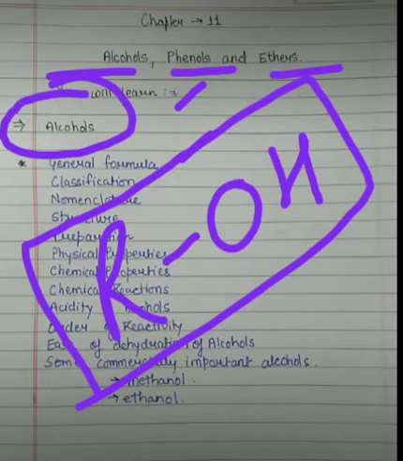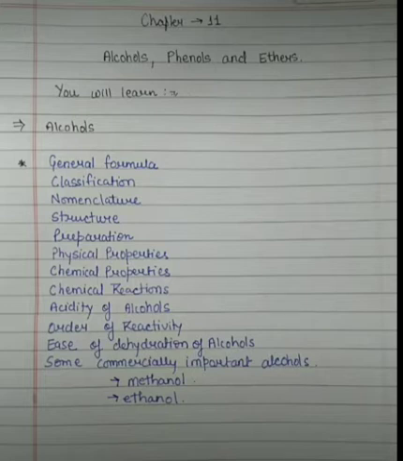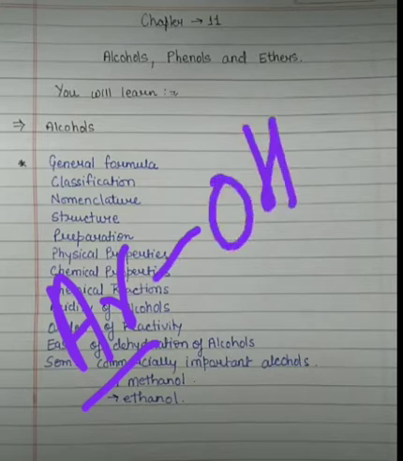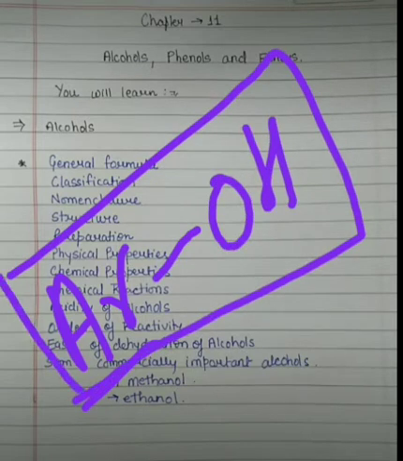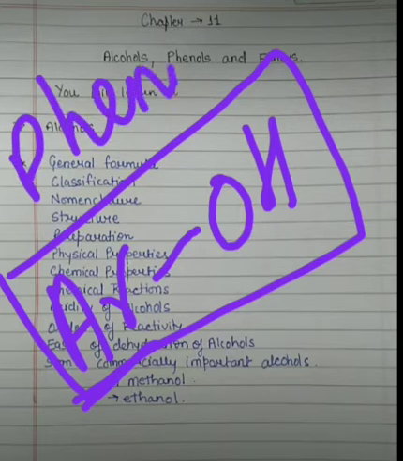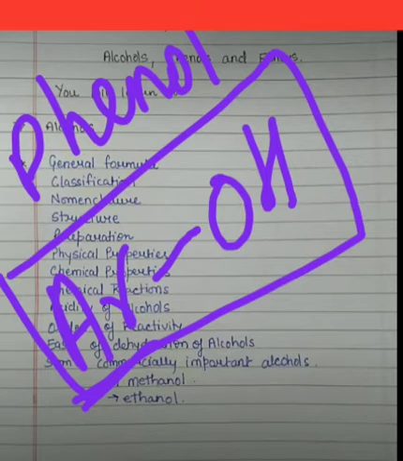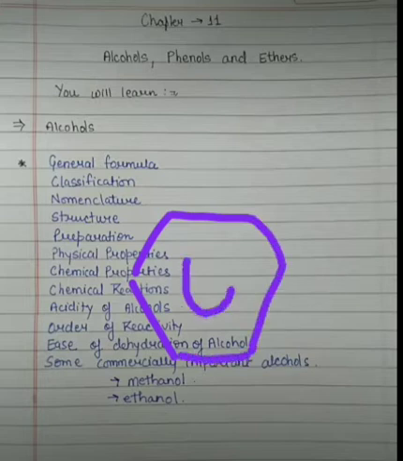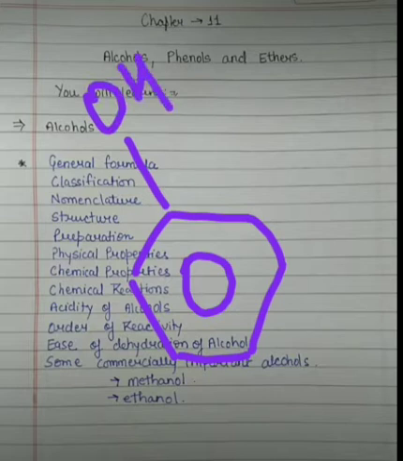Talking about phenols, students, phenols are basically compounds having an aromatic ring attached to the OH group. These are called phenols. What I am saying is, the aromatic ring is this and it is associated with the OH group.